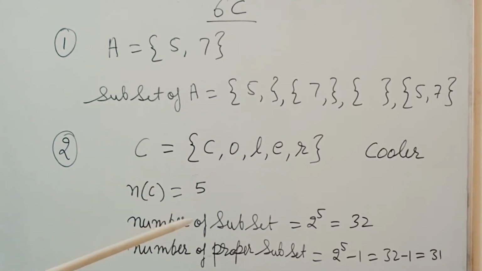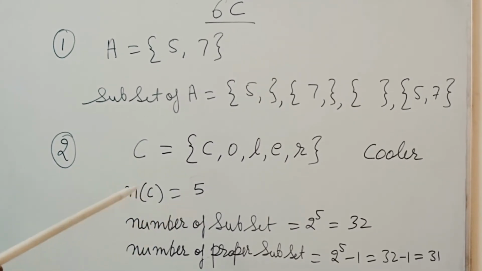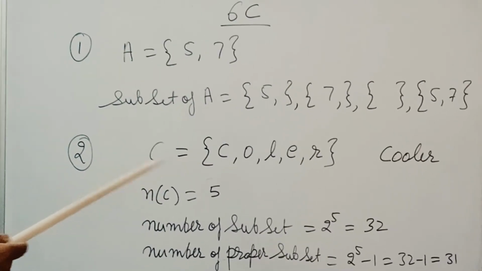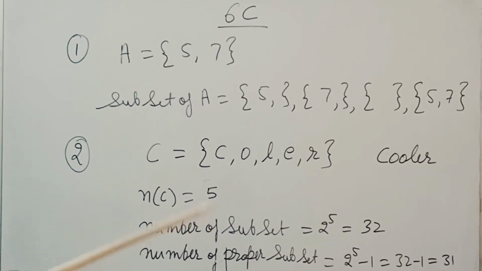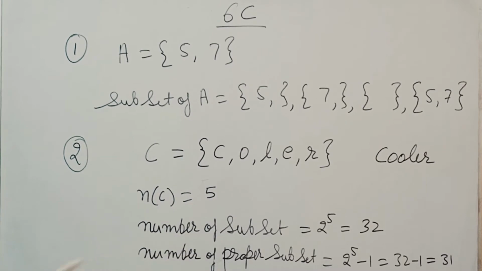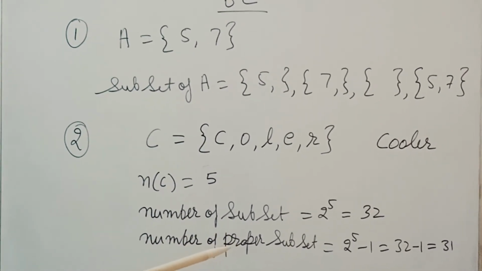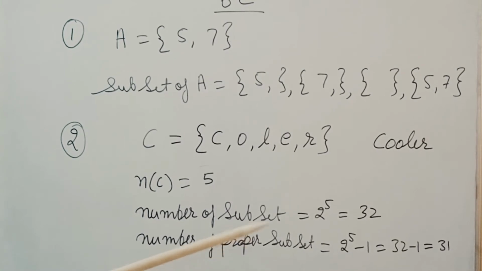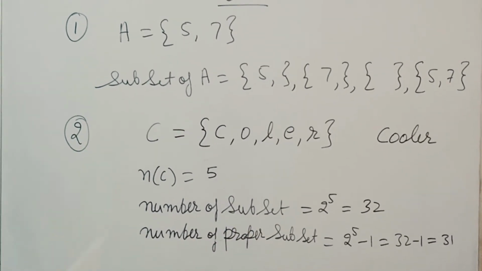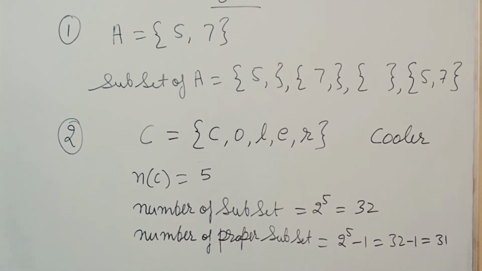Number of subsets, use the formula 2 to the power n, as the number of elements of set C is 5, so 2 to the power 5, that is 32. Number of proper subsets, that is 2 to the power 5 minus 1, now use the formula, that is 32 minus 1, that is 31. So in that manner you will do sum number 1 and 2 of exercise 6C.